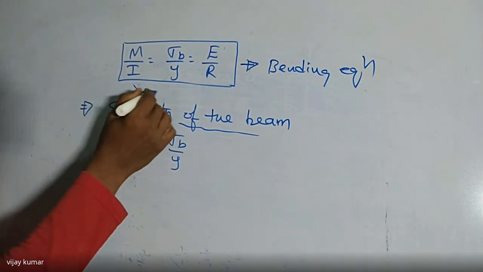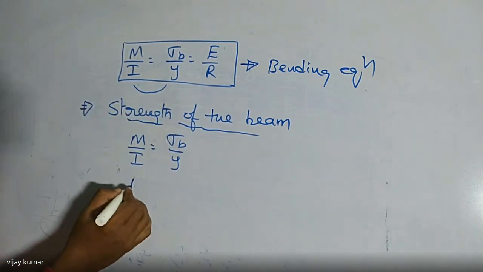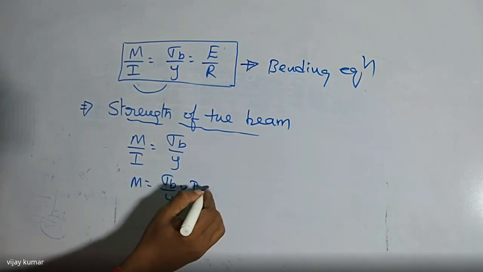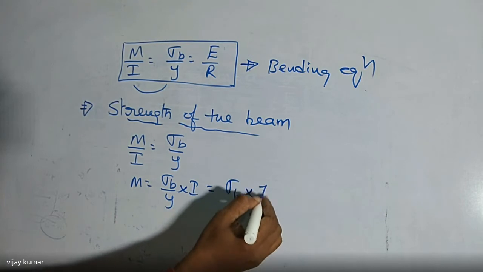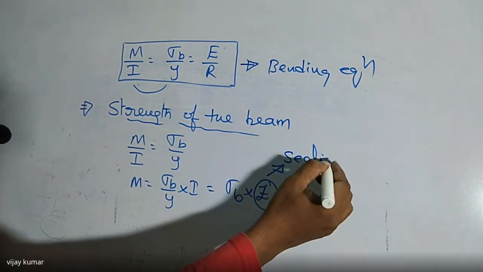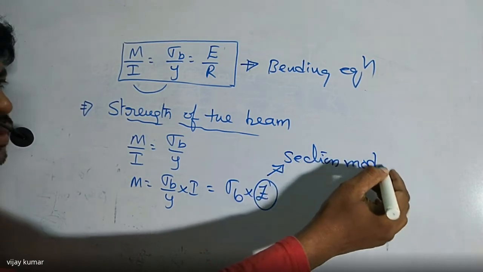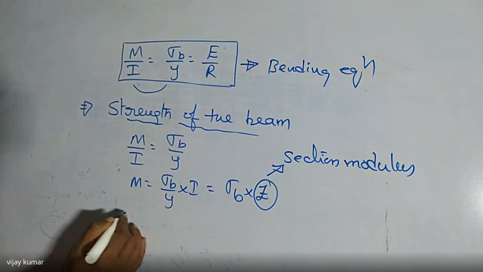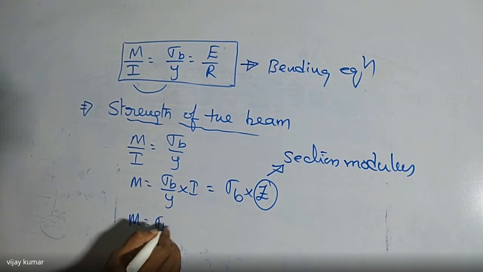Taking these two, I write M is equal to sigma b by y into I, so M is equal to sigma b into Z. Z, as all of you know, is named the section modulus. Did you get my point? Section modulus. So now listen carefully: M is equal to sigma b into Z.